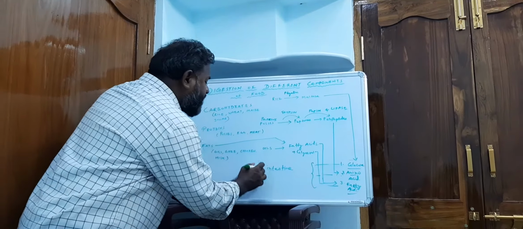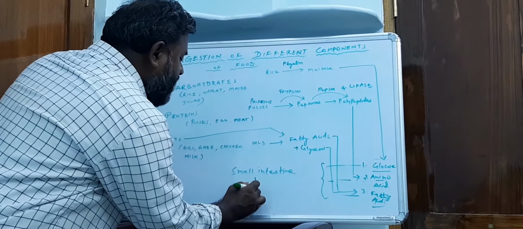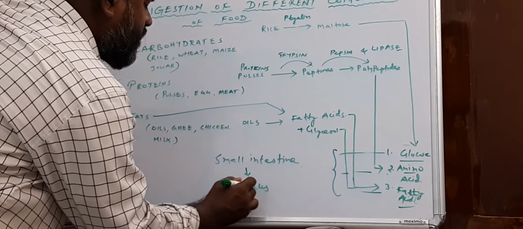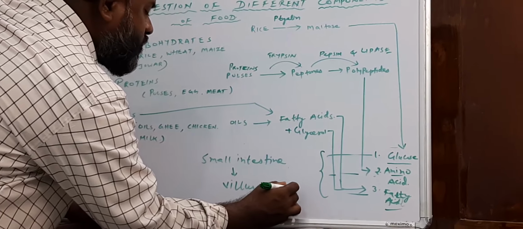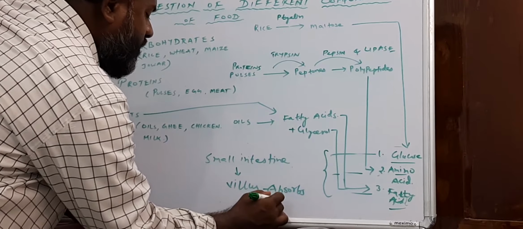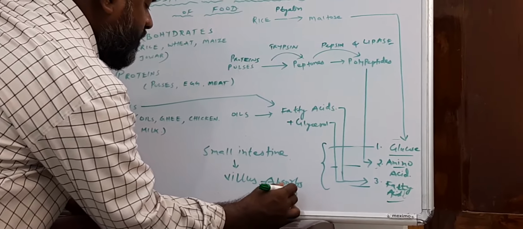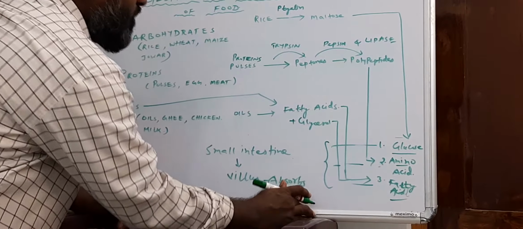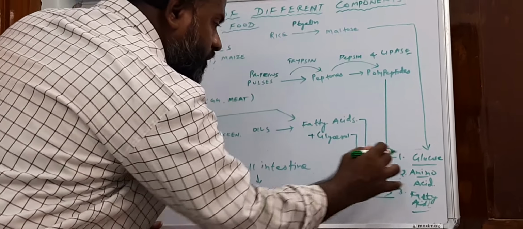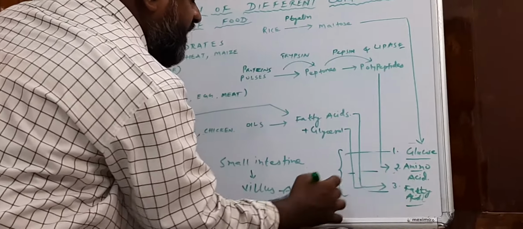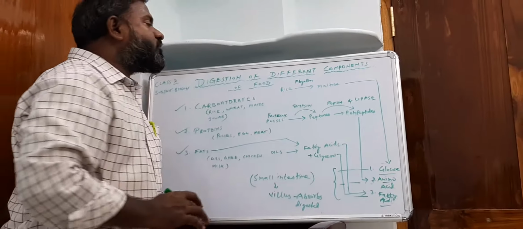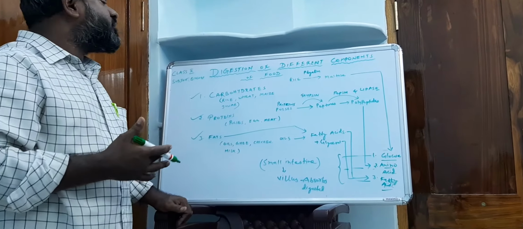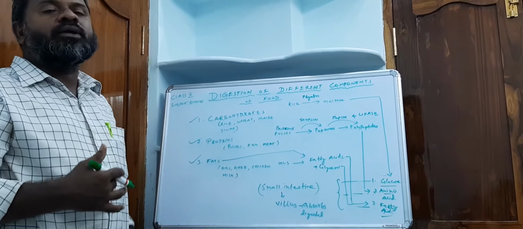The small intestine contains villi. This villus part absorbs the digested products: glucose, amino acids and fatty acids. This occurs in the small intestine. That's all. In this way the digestion is completed in the human body.